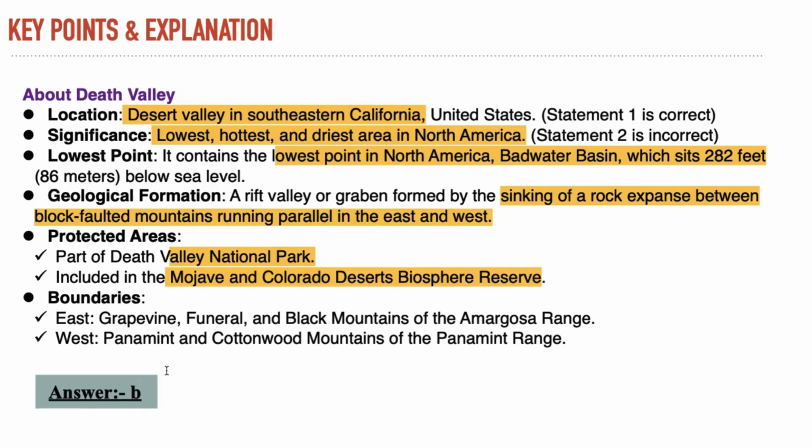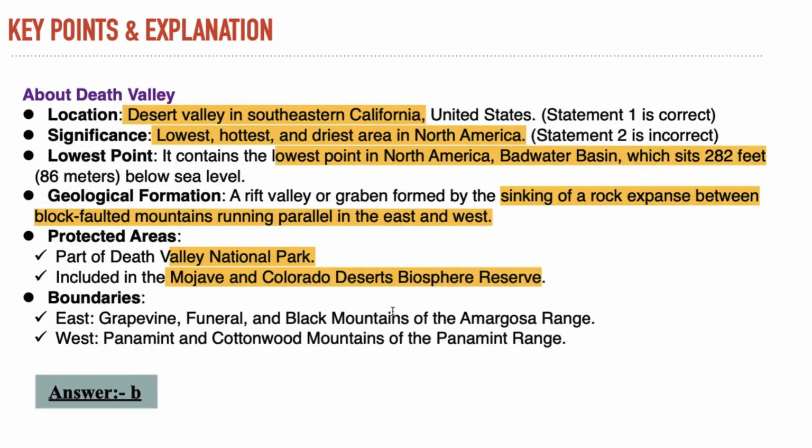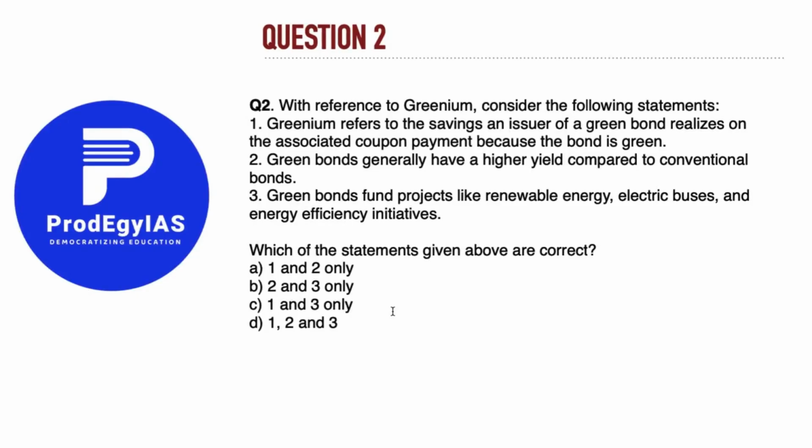So if we see all these information, facts and figures, the answer to this question is: the first is absolutely correct, the second is incorrect because it is the lowest, hottest and driest portion of North America, and the third, Badwater Basin in Death Valley, is also correct. So statement 1 is correct, statement 2 is incorrect, statement 3 is correct. So 1 and 3 are correct, so the answer is B. Now proceeding to the next question.